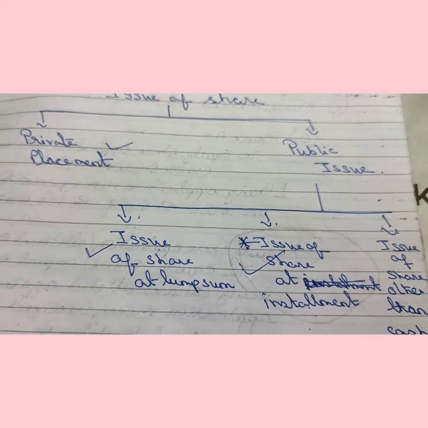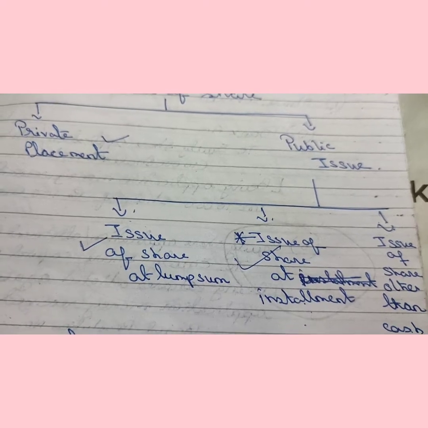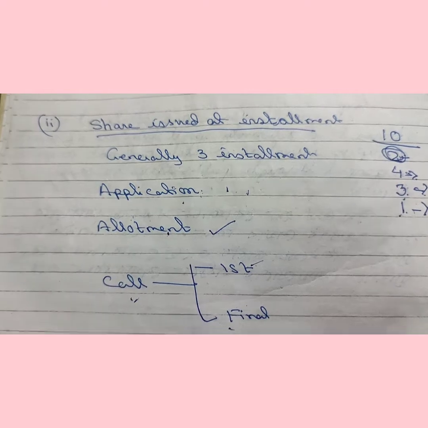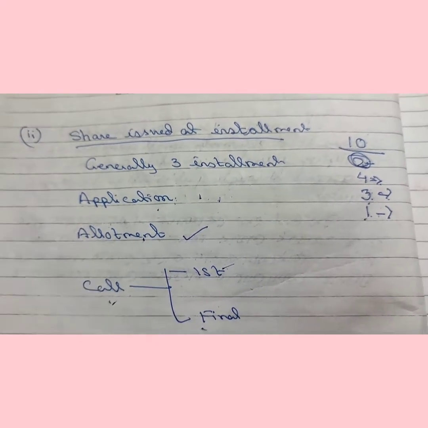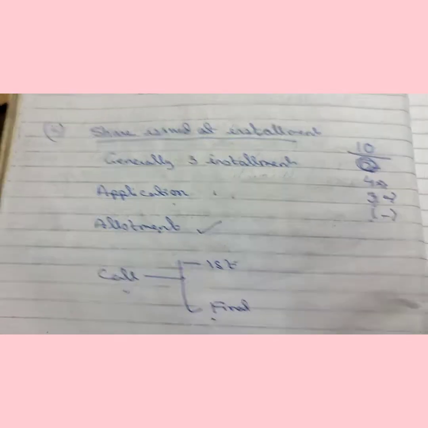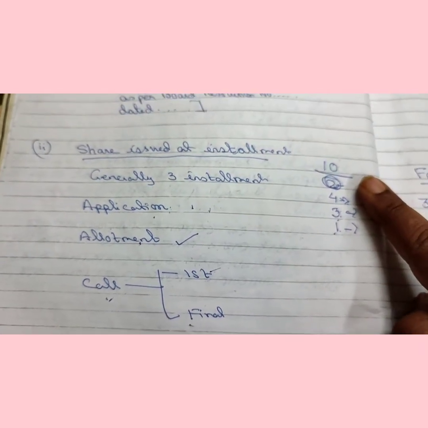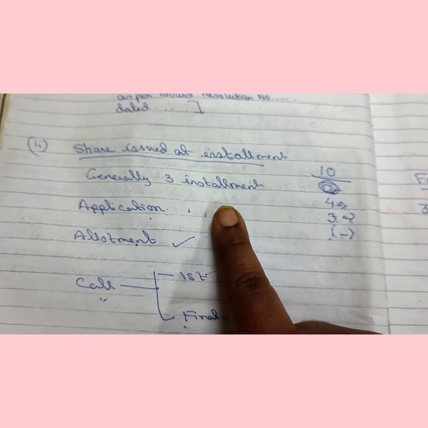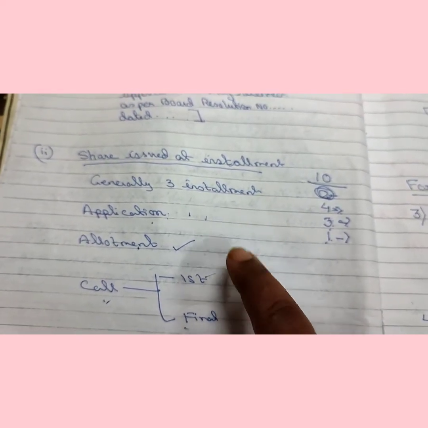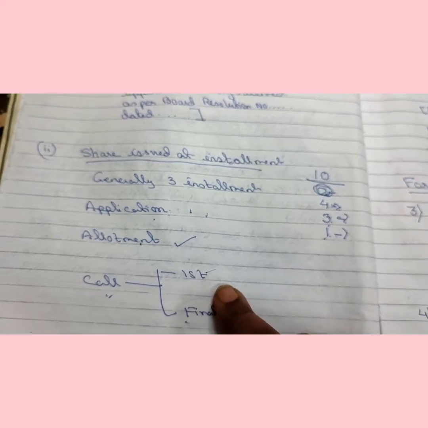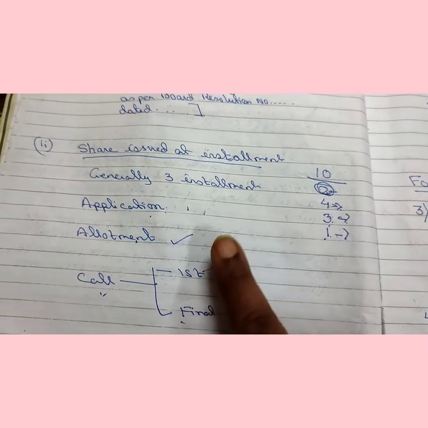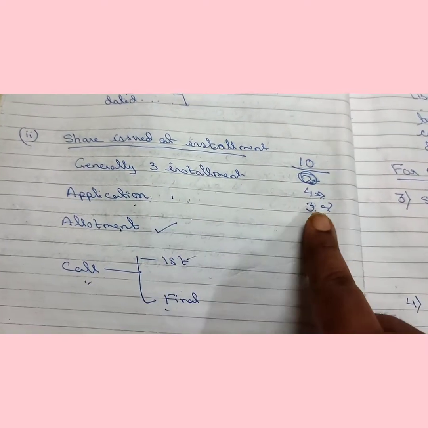I am giving another example so that you understand well. Now, here is another example. Suppose face value of share is rupees 10. Generally, there are 3 installments. It can be changed. It may be 4 or 5 installments. It depends on the company. General installment is 3. First one is application.